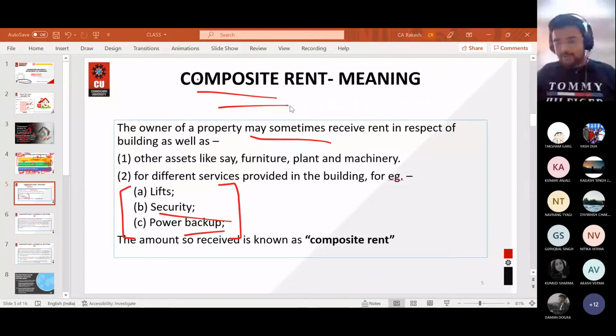Okay, now let me ask you a question. If it is clear, tell me, if you have a theater, any revenue generated from that theater, will it be chargeable to tax under income from house property? Yes or no?